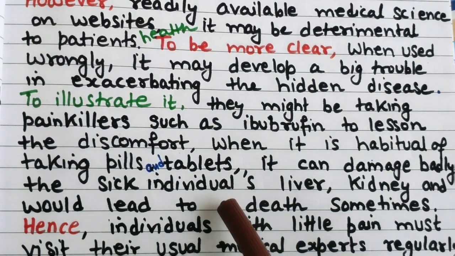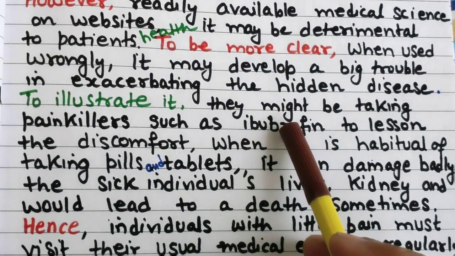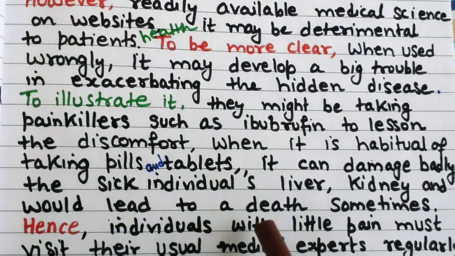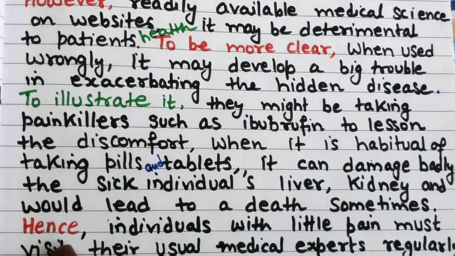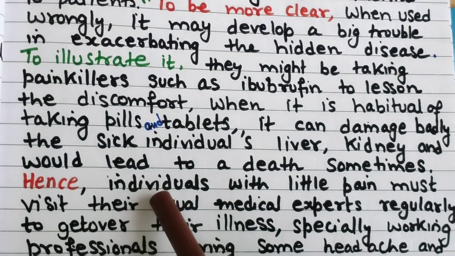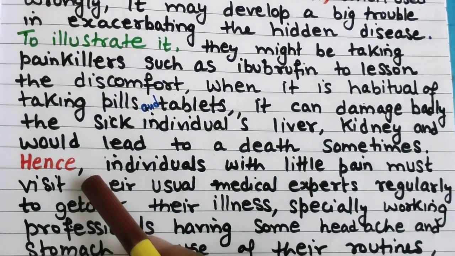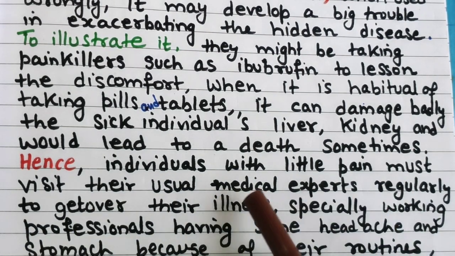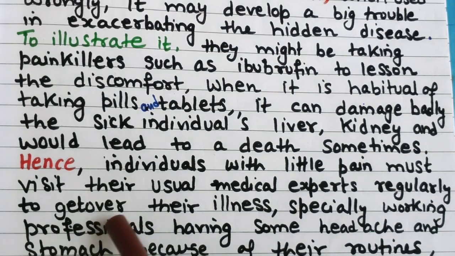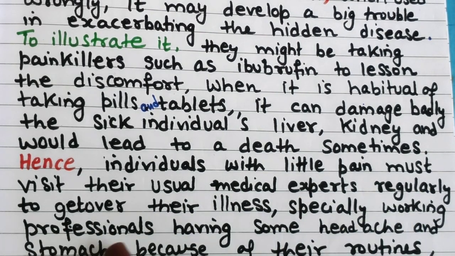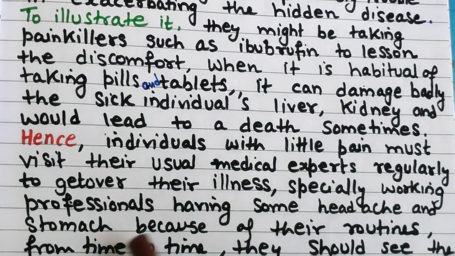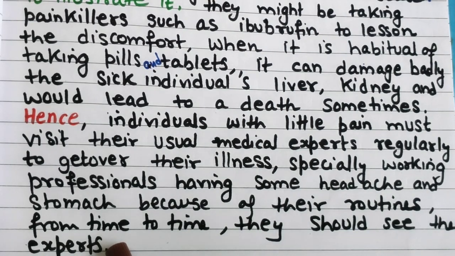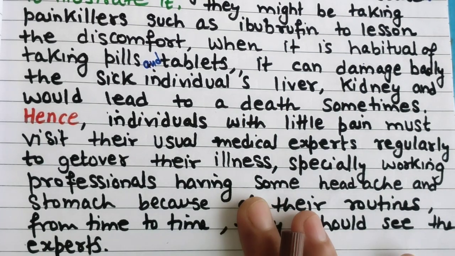So if you are taking these painkillers on a regular basis, definitely it will affect your kidney, liver, and sometimes it can lead to death. Hence, I am concluding the main thing. Individuals with little pain must visit their usual medical experts regularly to get over their illness, especially working professionals having some headache and stomach problems because of their routines. From time to time, they should see the experts.